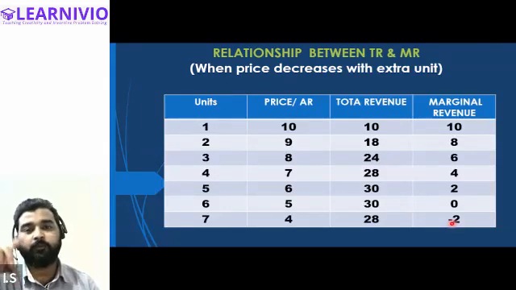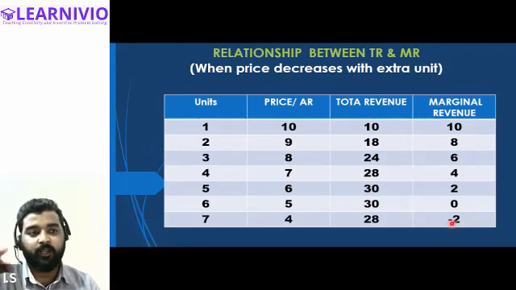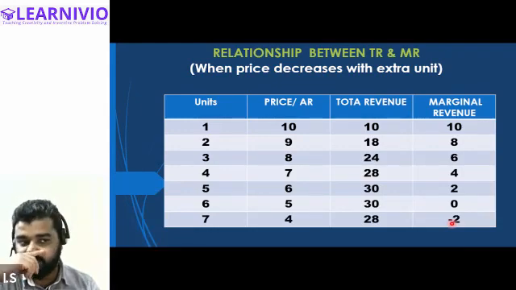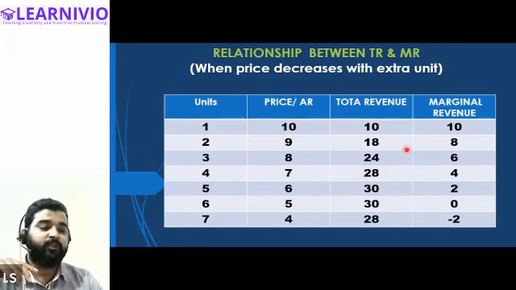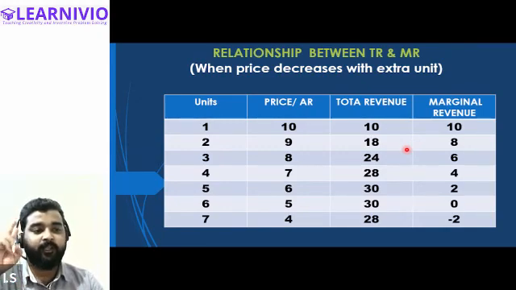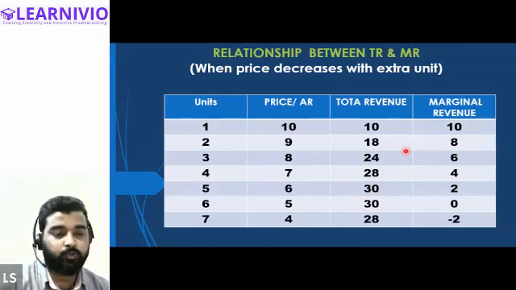Right now we are talking about the imperfect competition market, and to establish a relationship between the total revenue and marginal revenue, we will first of all draw this table. On this table, we'll have to take 4 columns. First of all, we will take the column for the unit, then we will take the price, then total revenue, and marginal revenue we will calculate. And while taking the values for the prices, you will have to take into account that prices continuously decrease as the output increases.